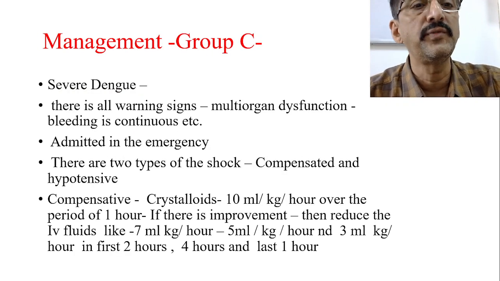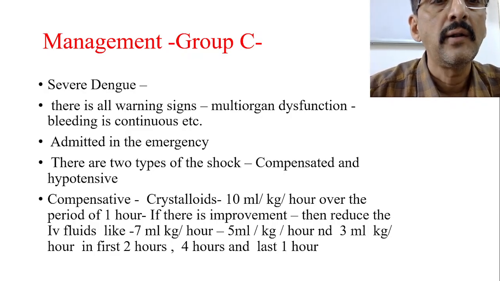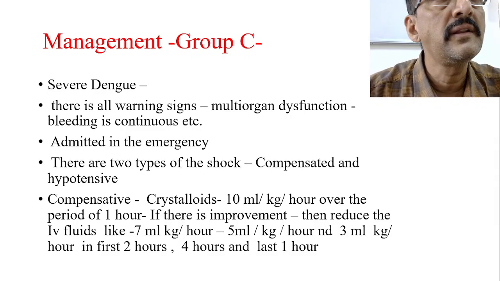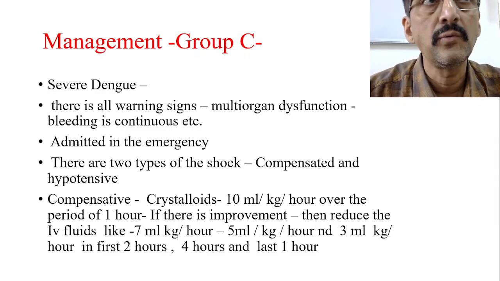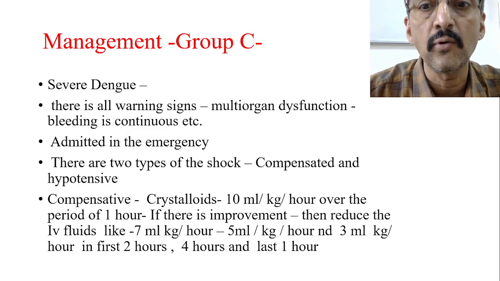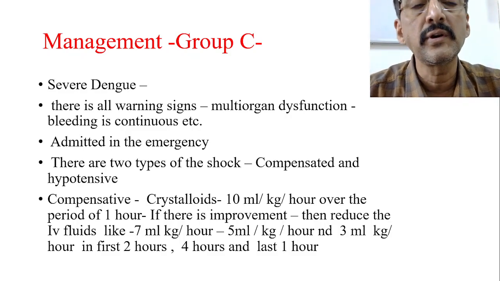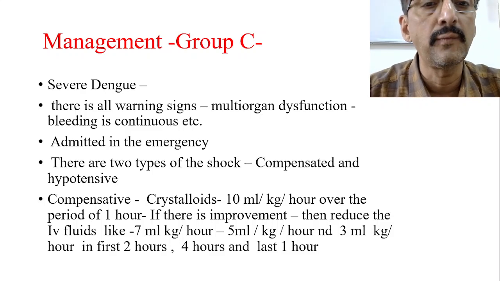Now management of group C. Group C means very severe conditions. Hemorrhage happened, hemorrhagic shock is there. All the warning signs will be there. Multi-organ dysfunction is there, and bleeding is continuous, like that. So definitely this patient has to be admitted in the emergency. And there are two types of shock, as I explained in the table already: compensated shock and hypotensive shock. In the compensated shock, crystalloids are given 10 ml per kg per hour over the period of 1 hour.